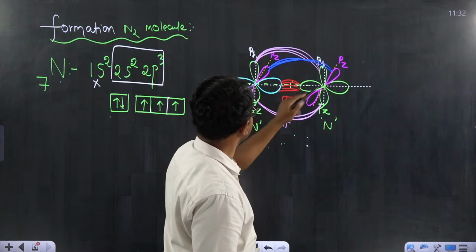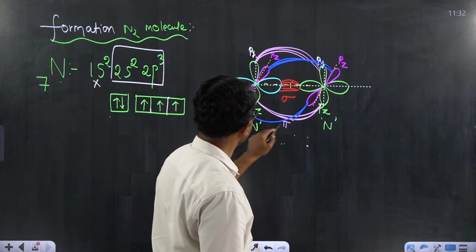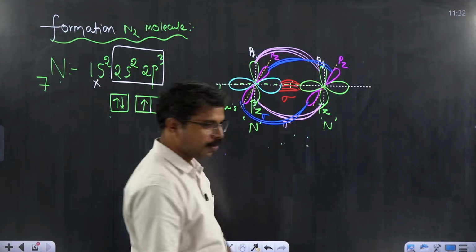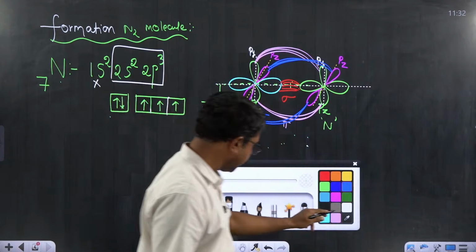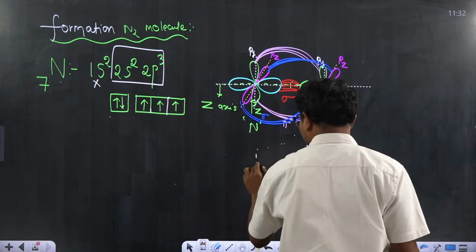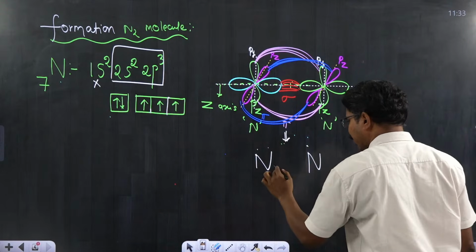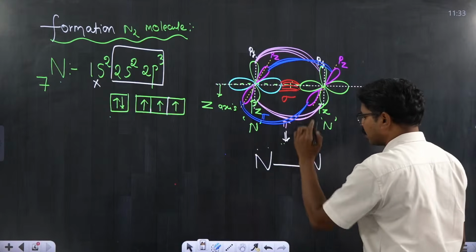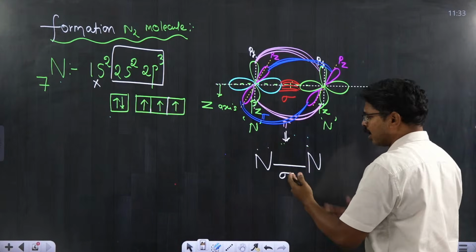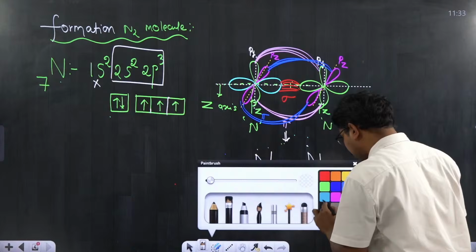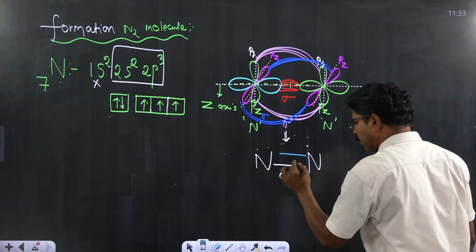Therefore that leads to form what bond? Pi bond again. Therefore, if you summarize and write 2 nitrogens in this way, in between 2 nitrogen atoms, the first bond formed is sigma bond, and the rest of the bonds are pi bonds.